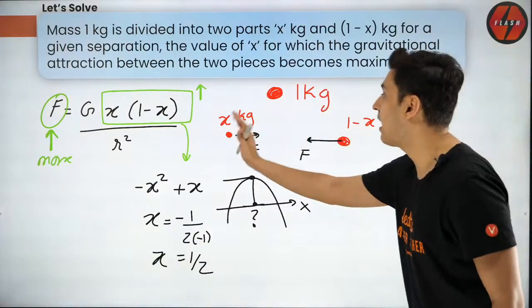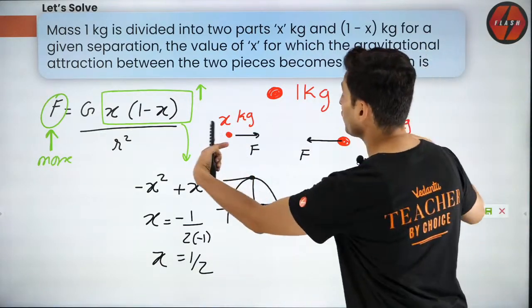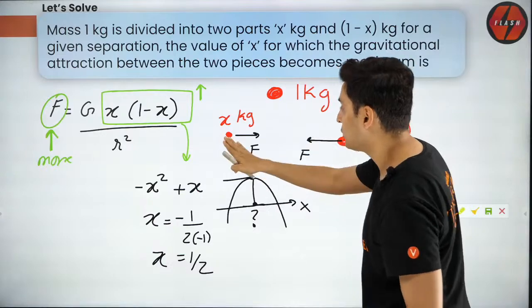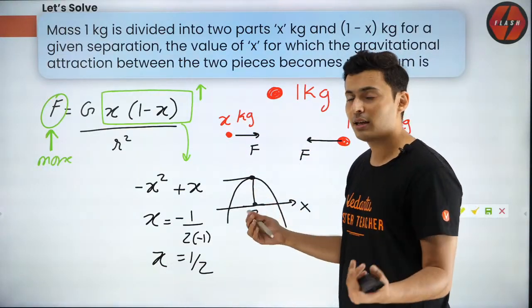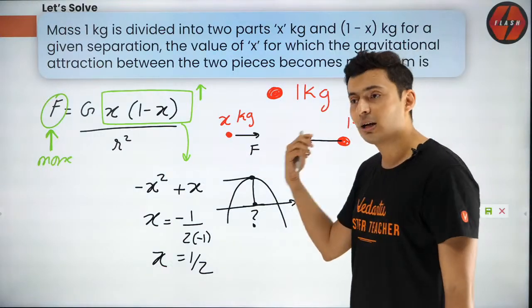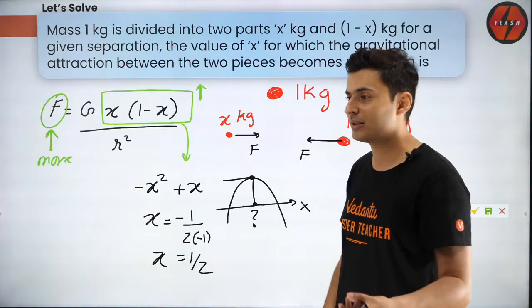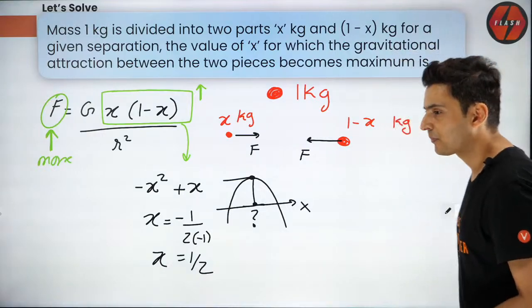So if the masses are half kg and half kg, then the force will be maximum. If it is 0.25 and 0.75, it will not be maximum. It will be lesser than that. If it is 0.1 and 0.9, it will still be less than that. You can try it out and you will see that it will always be true.